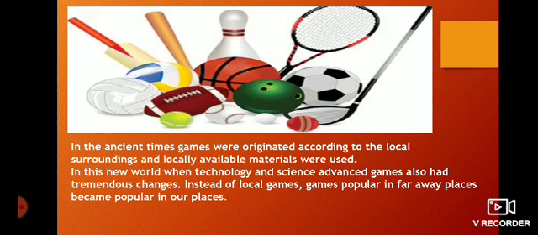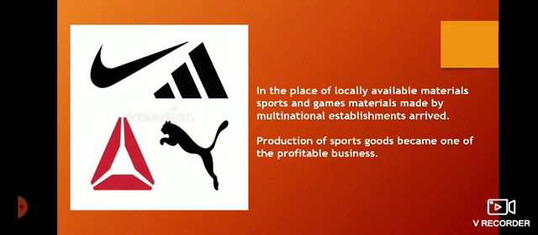In this new world, when technology and science advanced, games also had tremendous changes. Instead of local games, games popular in faraway places became popular in our places also. So new types of equipment came, right? In the place of locally available materials, sports and games materials made by multinational establishments arrived.